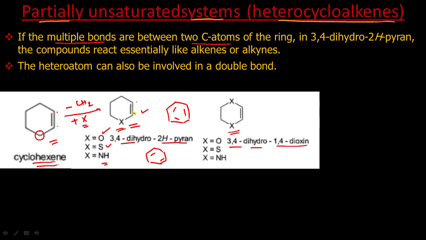But we can also have those partially unsaturated compounds in which a heteroatom is involved in a double bond. Like we can replace this CH group. Okay, so I will write it with a different color.